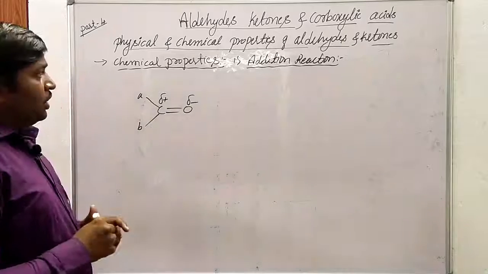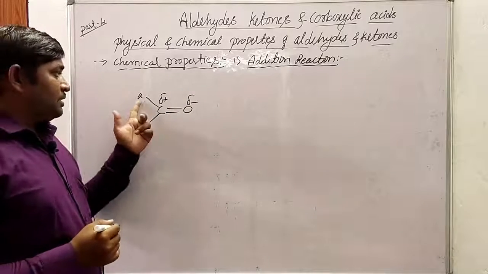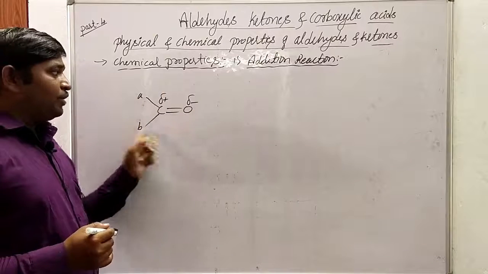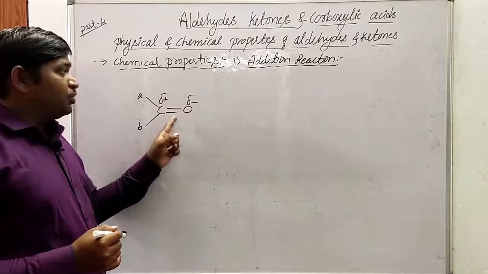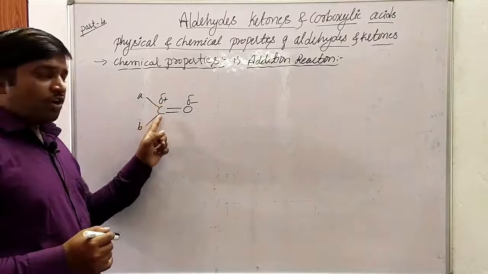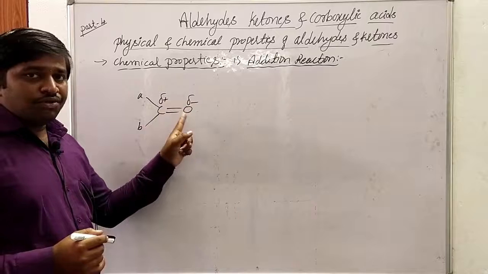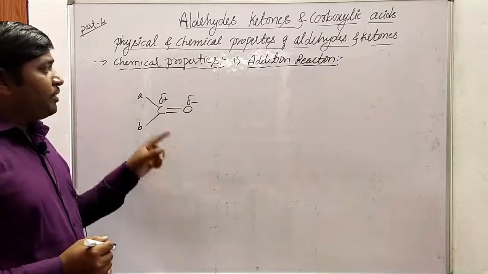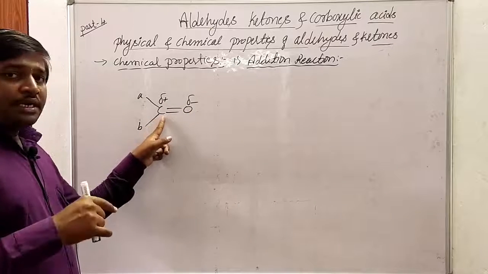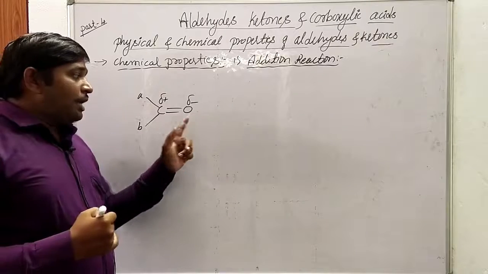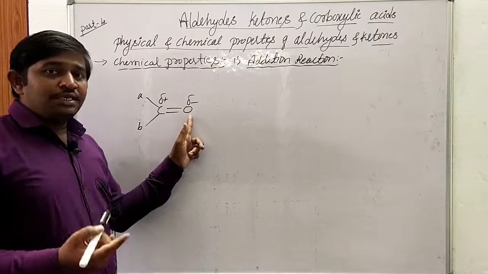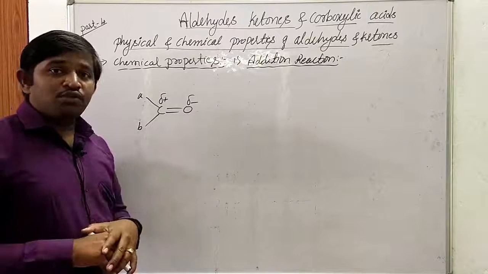Either aldehyde or ketone is highly polar due to the partially positive charge of carbon and the partially negative charge of the oxygen atom. So this partially positive carbon atom tends to be attacked by nucleophiles, and this partially negative oxygen tends to be attacked by electrophilic species.